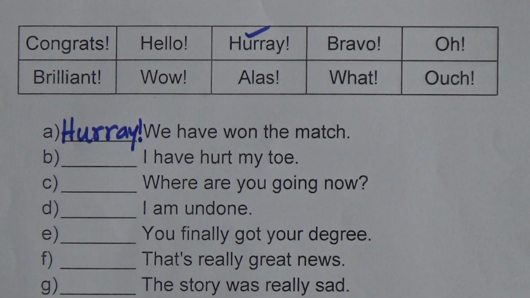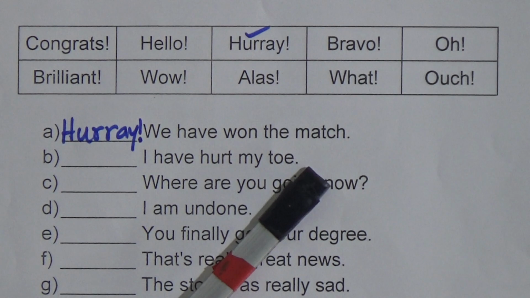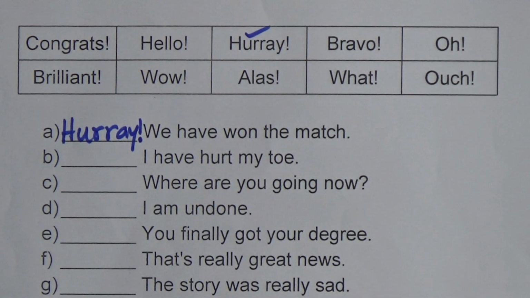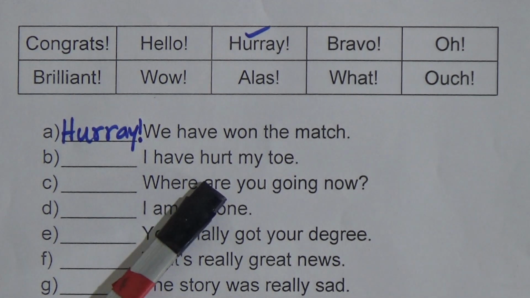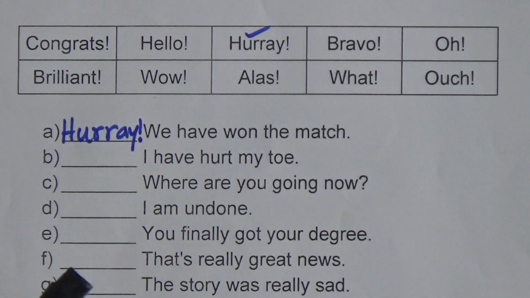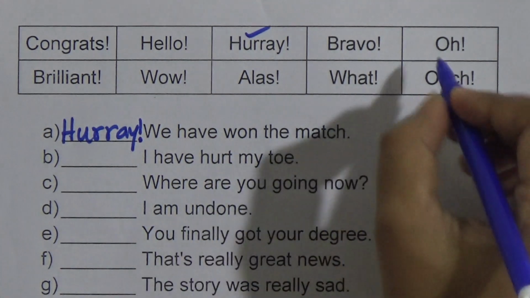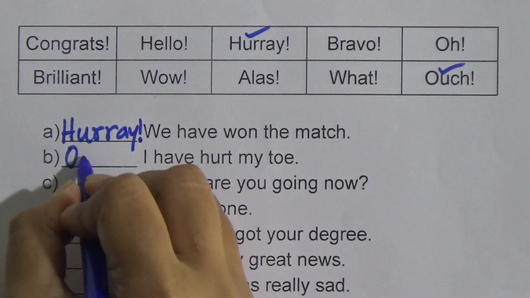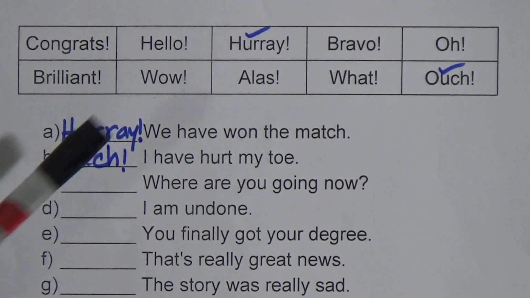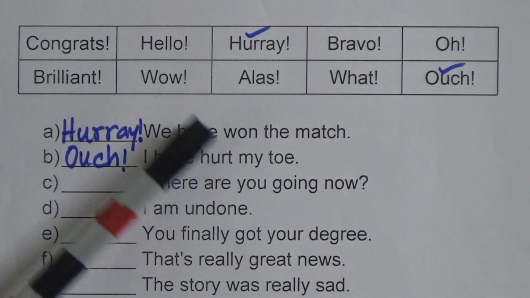Now next one, dash, I have hurt my toe. That means this is the expression of sorrow or sadness. So we will use here which one, alas or ouch? But we get hurt, that means I have hurt my toe, so we will choose ouch. Ouch, I have hurt my toe. So we will write here ouch, and we will also give an exclamation mark. Now look, there is the exclamation mark with those words.